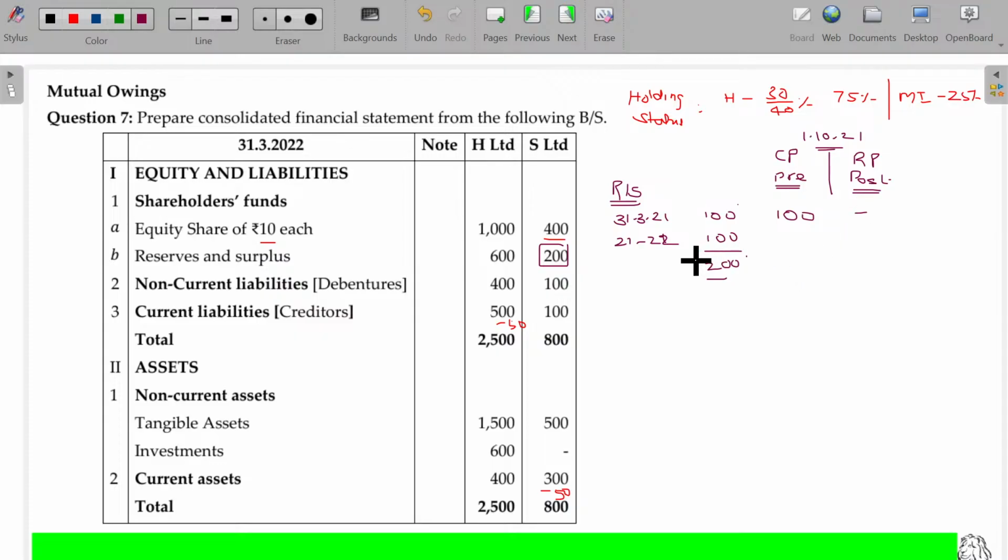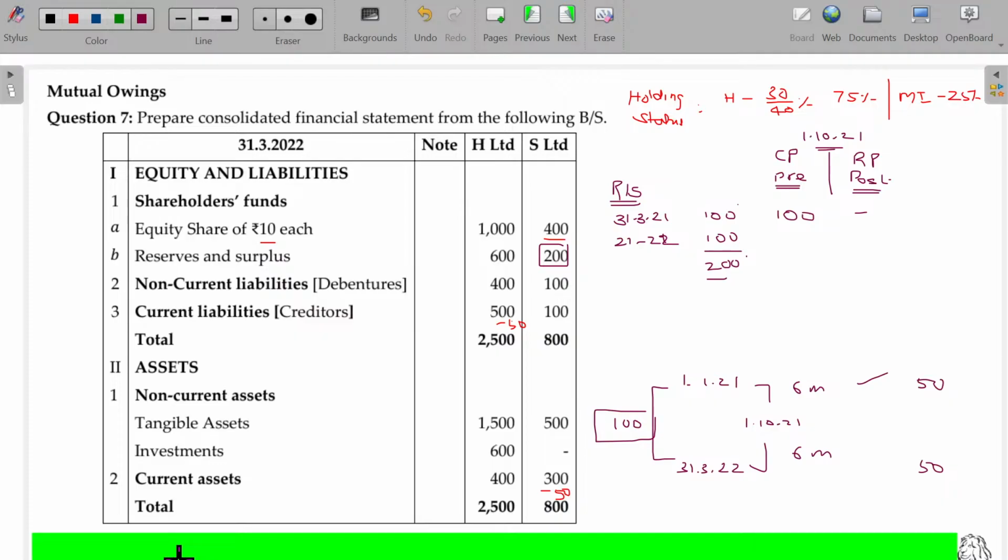This 100 is earned from 1st April 2021 to 31st March 2022. For this period, the earning is 100 rupees, the acquisition date being 1/10/21. From here to here, 6 months we have, and from here to here, 6 months we have. For the whole year they earned 100 rupees, so for the first 6 months maybe 50 rupees, and for the second 6 months 50 rupees. We assume the income is generated evenly throughout the year, with no weightage on any of the months.